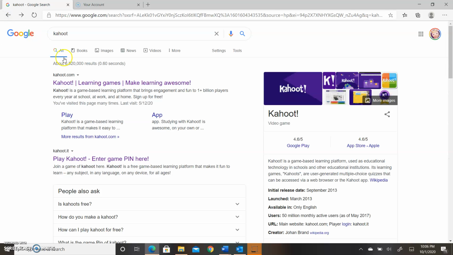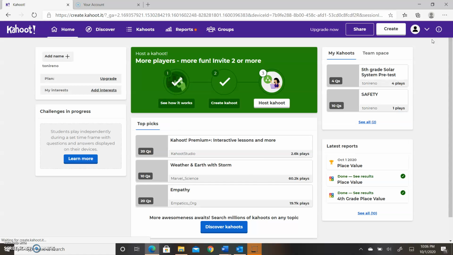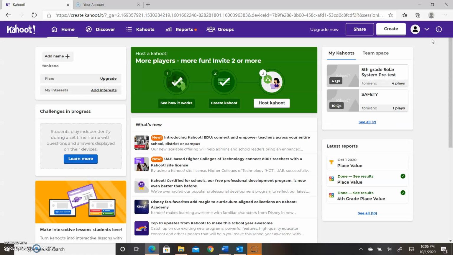But we're going to go back. We're going to go to Learning Games. Now, I've already logged in and made an account, but literally all you do is click Login, make an account. It's free. Pretty sure I didn't pay for any of this. And then you have an account. You don't have to technically create anything yourself.